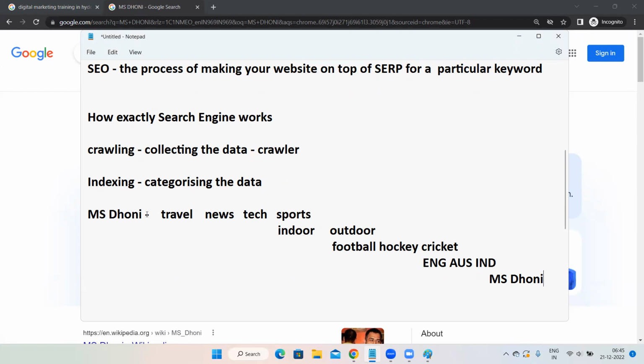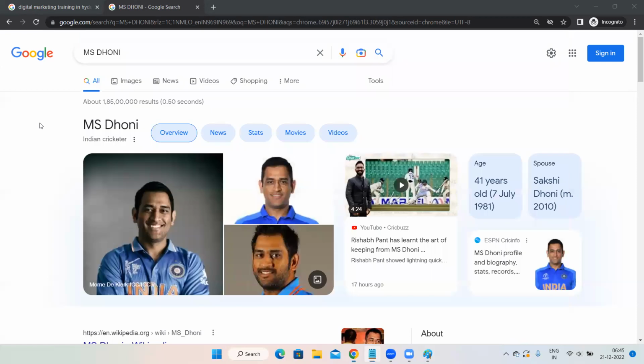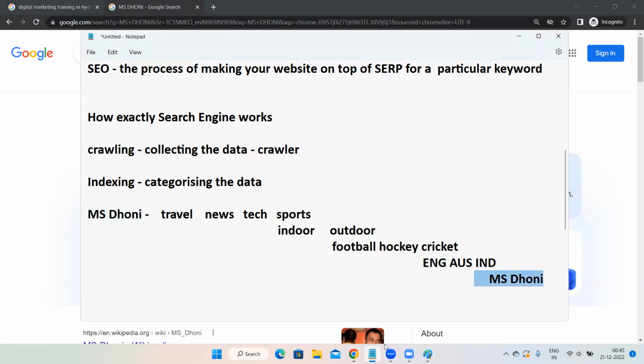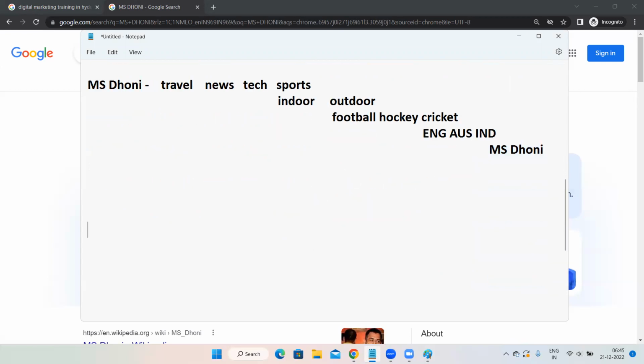When someone is searching for a particular keyword, it might be anything, digital marketing, interior designing, it has to go through all the categories and subcategories, and at the end, we are able to see the result. So these many results we are able to see within 0.50 seconds. This time period always depends on the layers in the backend. Clear, Ravi? Any doubt in this part?